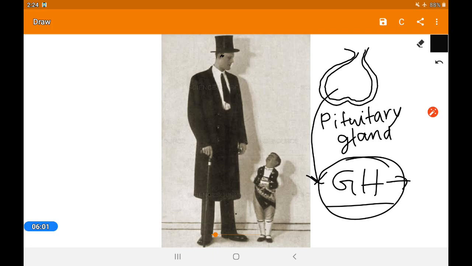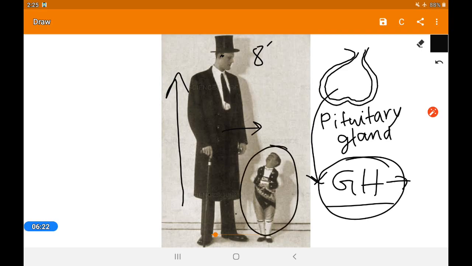You can see that in childhood and adolescence, if growth hormone is more, the person becomes gigantic, becomes 8 feet tall. On the other hand, if it is not secreted enough in childhood, it results in dwarfism, that is about 3 feet height.